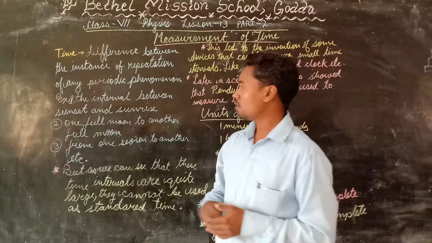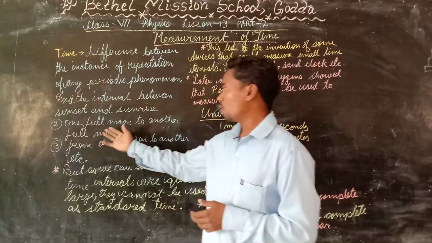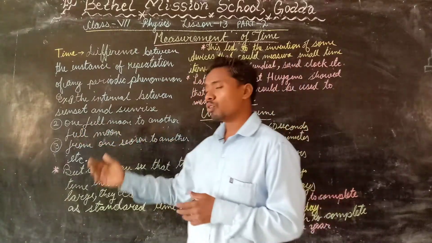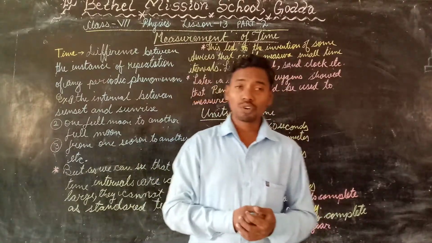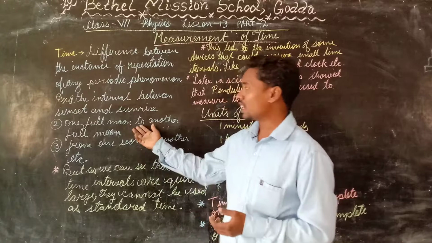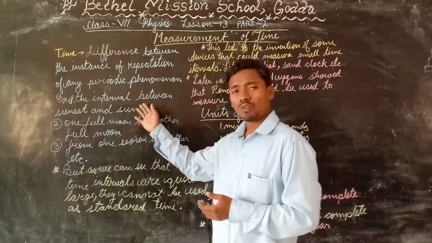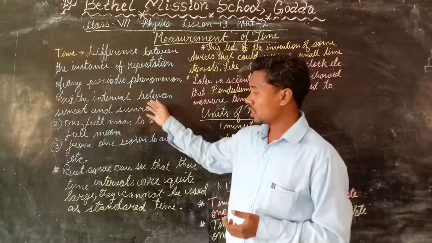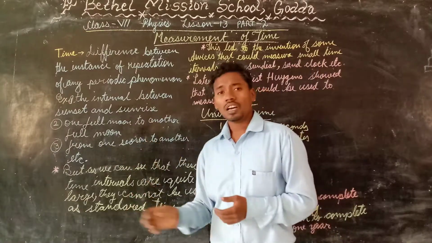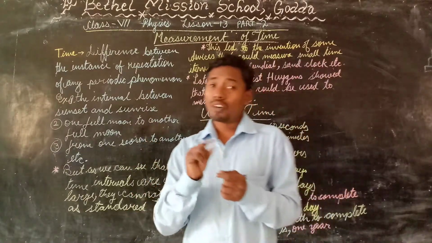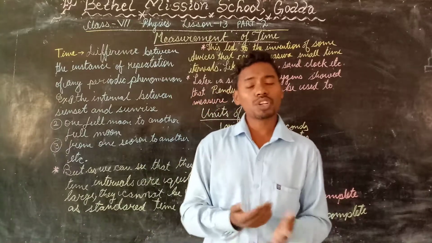Then we have the interval from one full moon to another full moon. It is almost 28 days, and almost 12 hours. And from one season to another season, it may take about 3 to 4 months.